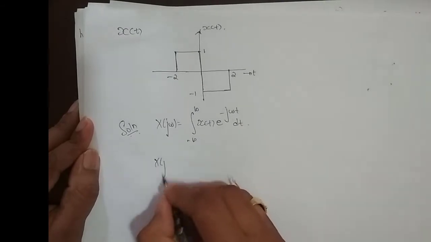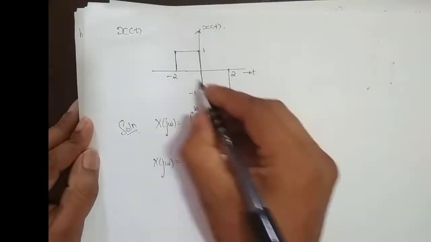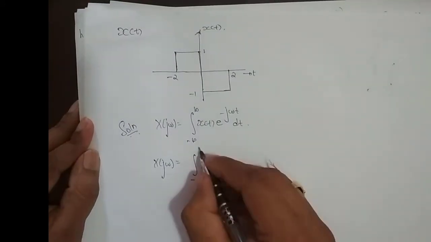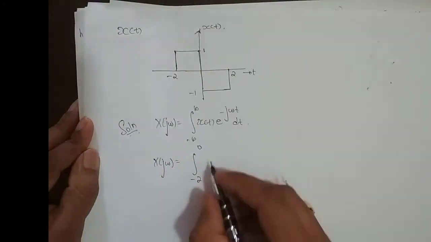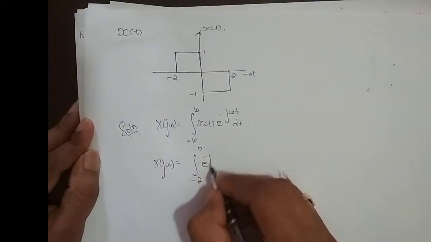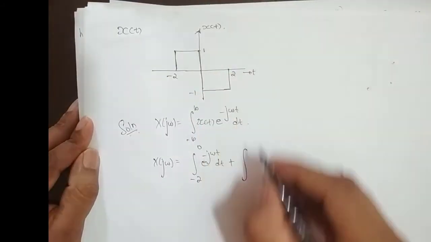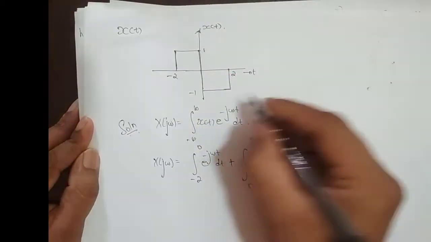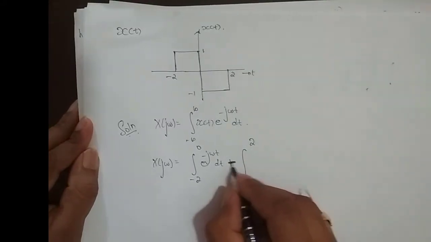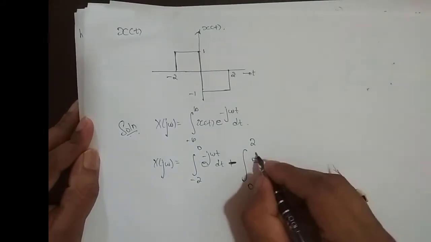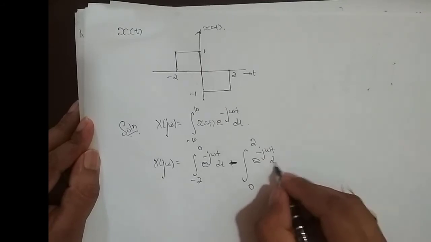So x of j omega is equal to, I'll split the integration from minus 2 to 0, and it is 1 from minus 2 to 0. So 1 times e power minus j omega t dt plus integrating from 0 to 2, and for 0 to 2 it is minus 1. So I'll write it here minus 1 into e power minus j omega t dt.